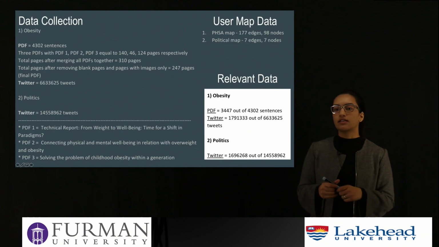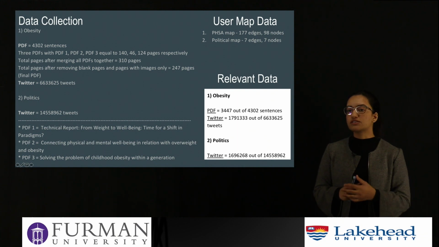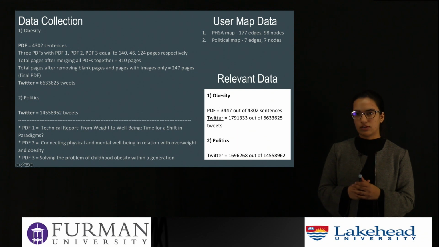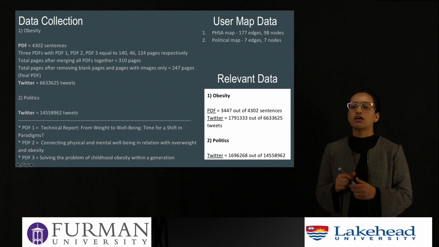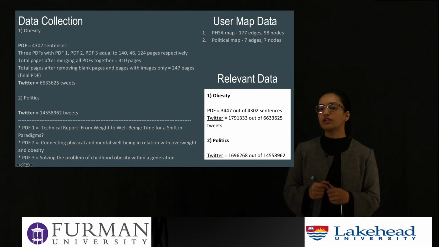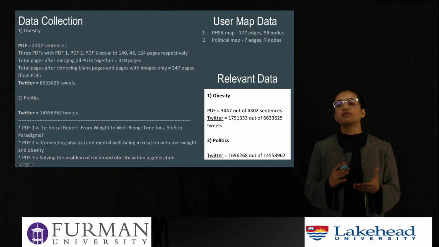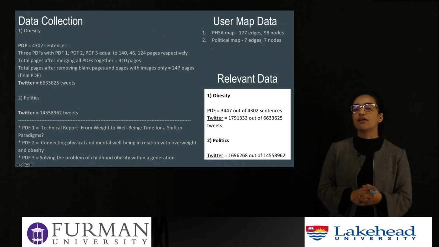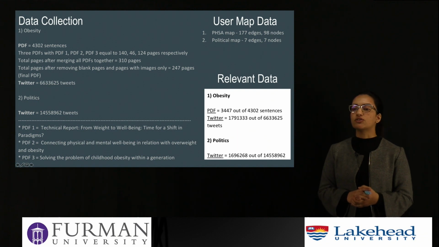To start with, the data we collected was divided into three parts. First of all, obesity. For obesity, we used academic reports, which had 3 PDFs and included 4,302 sentences, and the Twitter API, with which we collected 6.6 million tweets. And for the political data set, we collected 14.5 million tweets. And the user map that we inputted for obesity was the PHSA map, which included 177 edges and 98 nodes. And for the political data set, we used a political map of 7 edges and 7 nodes.